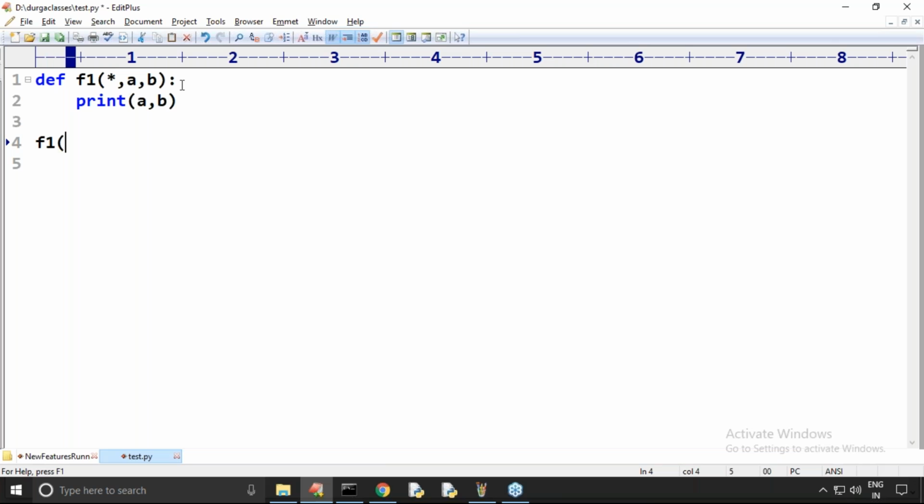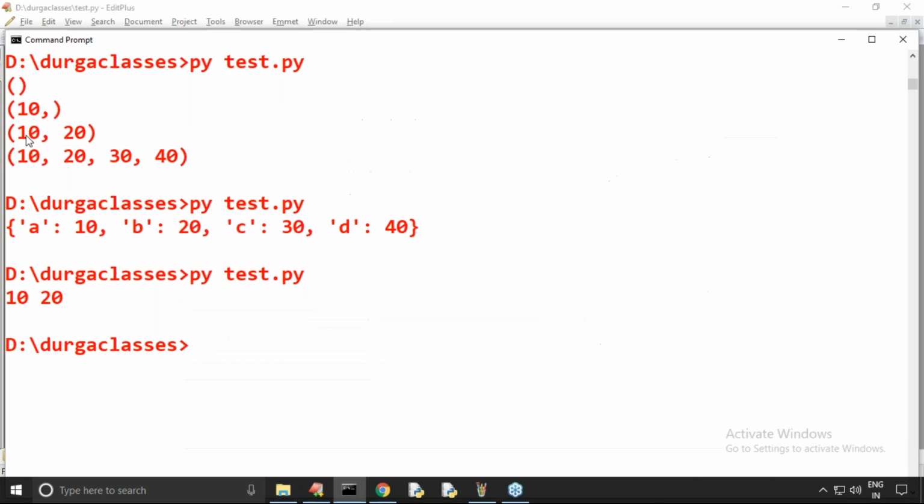Just now I told star args, but here it is star comma a comma b. Sir, is this a syntax? Is it valid or invalid? Because we never saw this type of thing in our regular sessions. Now observe that. Let me execute this code.